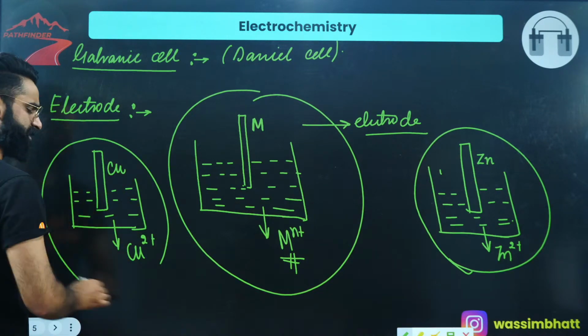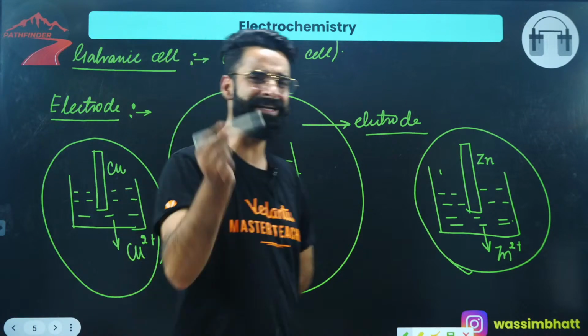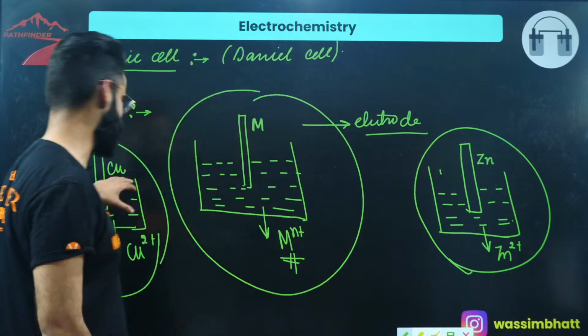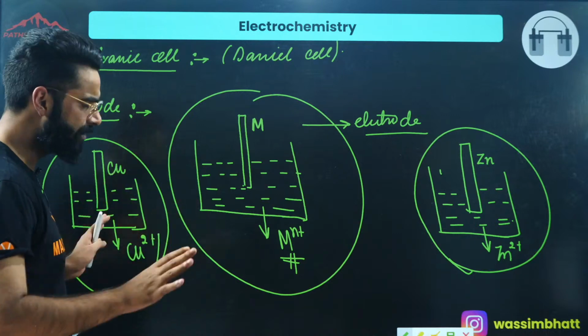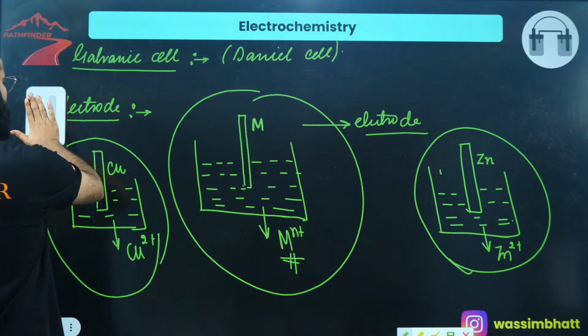I'll be calling this setup, in which the rod is dipped into its own ions, introduced into its own ions, the electrode. And which electrode is this? This is the copper electrode, right? I'm sure the term electrode is clear to you. Now let's exactly see